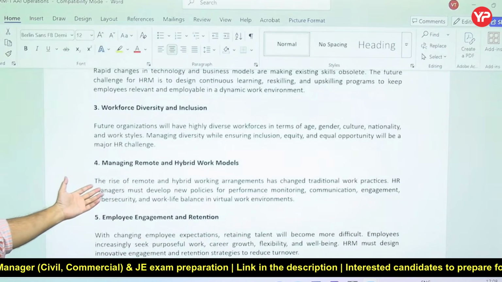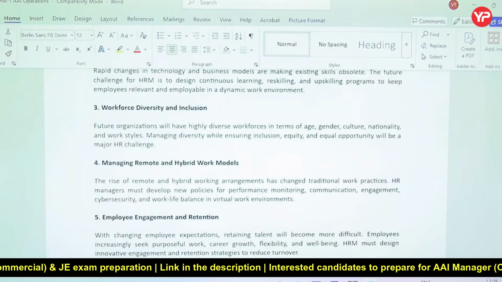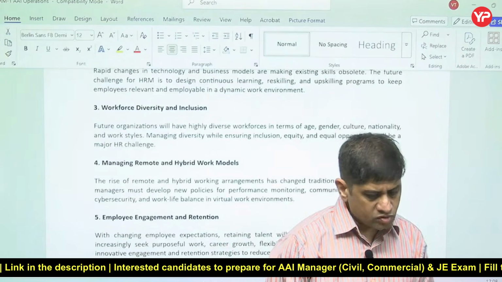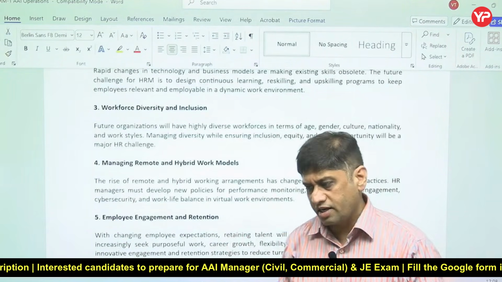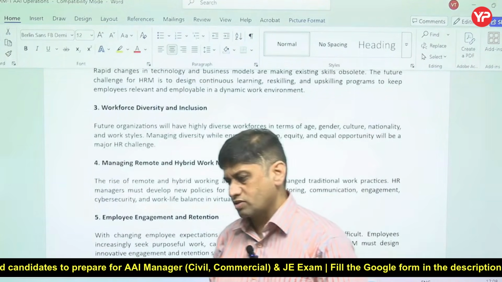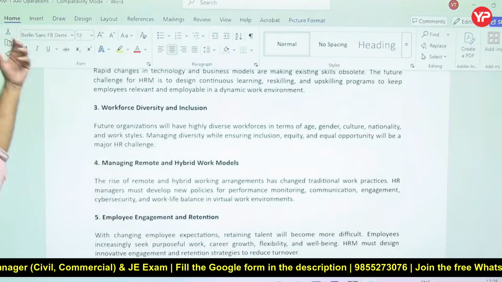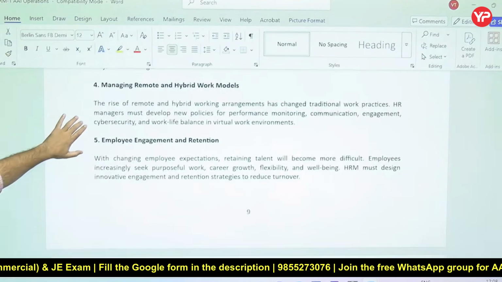Managing remote and hybrid work models. Now we talk about a work from home kind of culture. During COVID we found that many people were working from home only, and that culture eventually was carried forward. So how to manage that work from home and hybrid work culture.